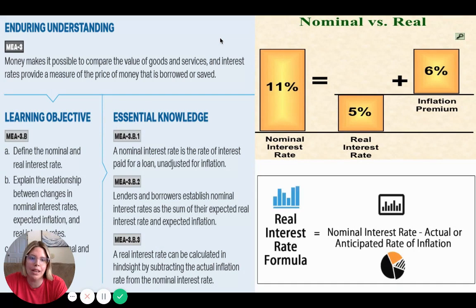A lot of times too, they'll give us the nominal and the inflation rate, and we want to know what's the real interest rate. Just know that the real interest rate is when we account for inflation. So it's the nominal rate minus whatever the anticipated rate of inflation is. If you're a lender and you think that the inflation is going to be 6%, and you want to make 5% on your loan, that's the real return you want to get, then you need to charge a total rate of 11%.